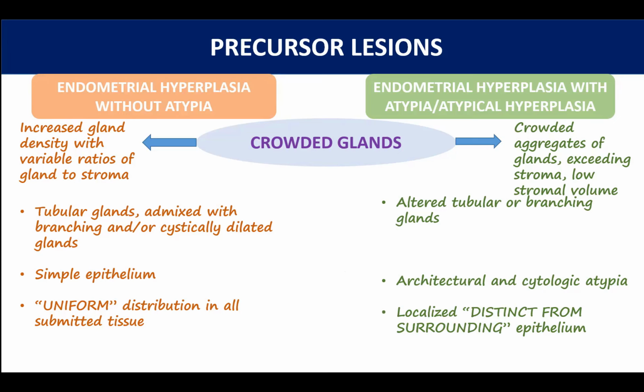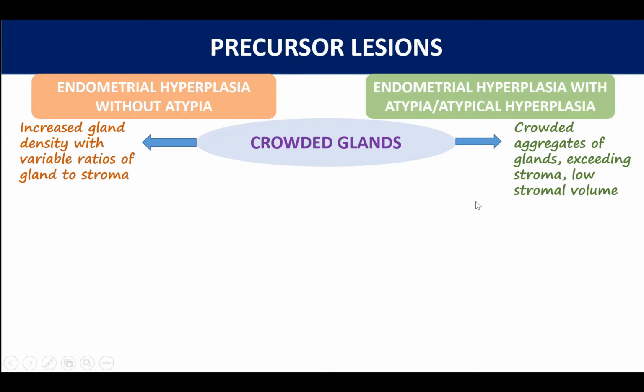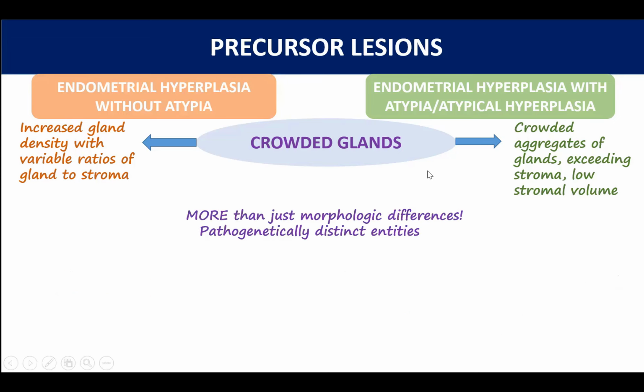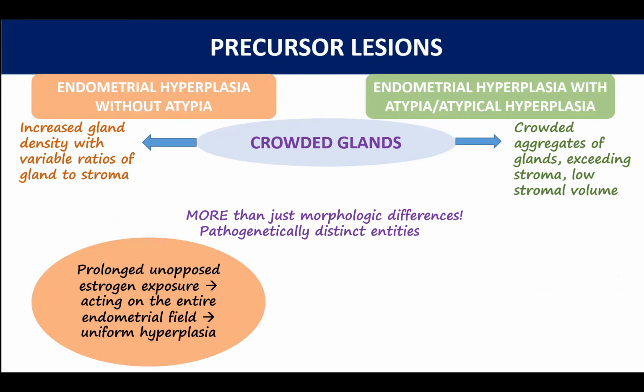Now, the reason lies in the fact that these two are pathogenetically different entities. So endometrial hyperplasia without atypia can be considered like any hyperplasia elsewhere. So it's like a cellular adaptation. If you have a greater growth signal, the cell responds by multiplying more. And that's exactly what's happening here, which is why it affects the entire endometrial field, because the prolonged unopposed estrogen acts on the entire endometrial surface, resulting in uniform hyperplasia.